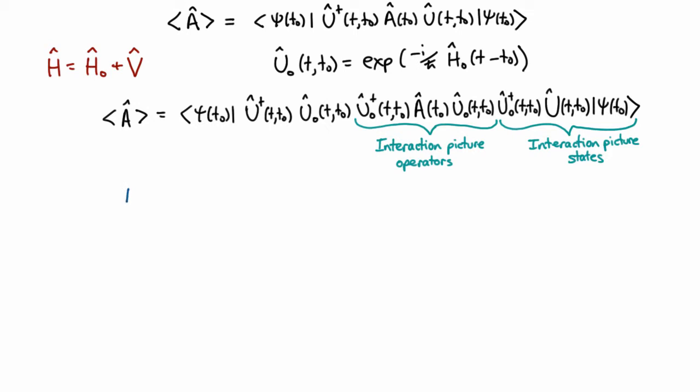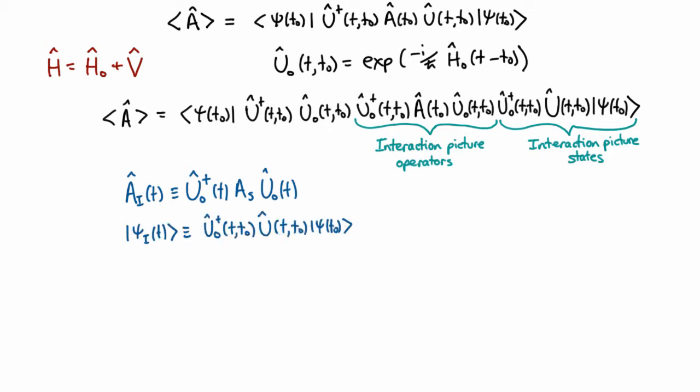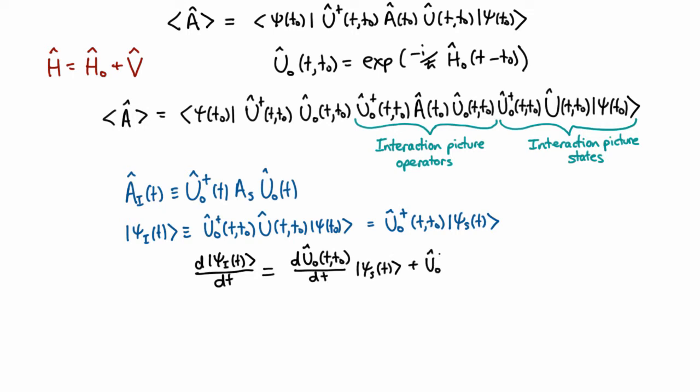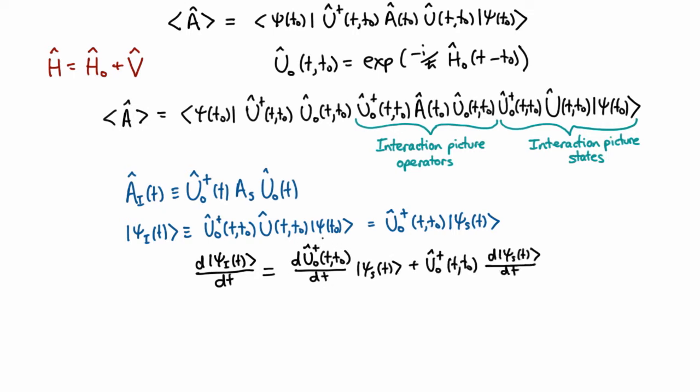So we can define all interaction operators like this, where t naught was just the time where the operators are equal to the Schrödinger operators. So that's a definition. We can also define the states like this, which, because this is just the normal time evolution operator we'd use to define the Schrödinger picture states. Now we can take the derivative of these states with respect to time, and we could actually work out the evolution of time evolution operators from the Schrödinger equation, but you could also do it directly from this exponential.